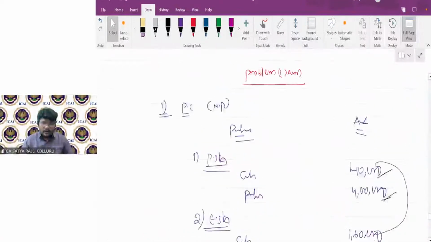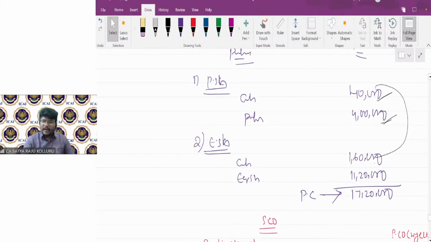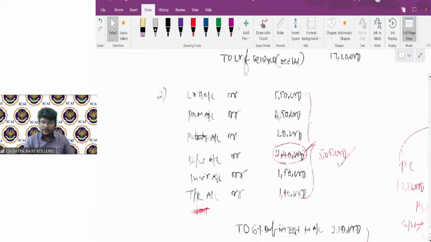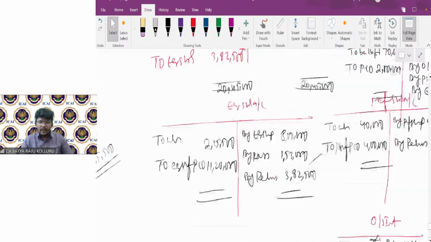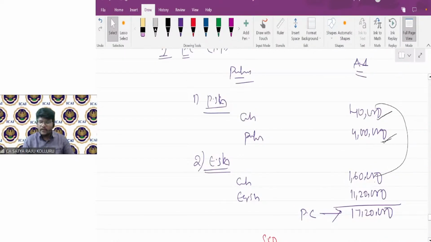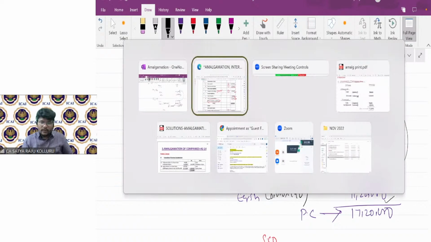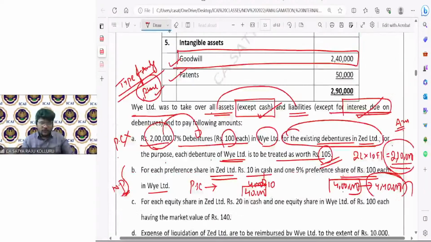Now, in the PC computation, it is clearly given. Cash is how much? 40 plus 1,60,000. Total cash is 2 lakhs. So you can credit cash for 2 lakhs. Sir, equity share capital, how much credit should I give? How are you getting 11,20,000? Actually, 8,000 equity shares, each one issued at 140. If you remember, 8,000 into 140, you are getting 11,20,000. If you want, I'll open the problem as well. I'll show you once again.